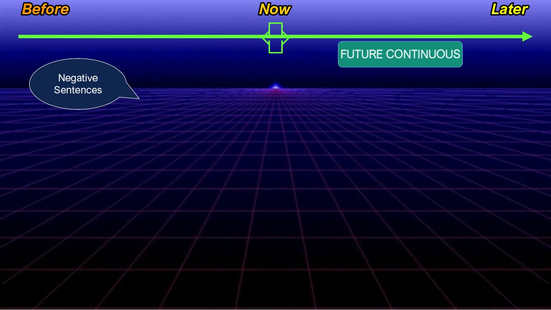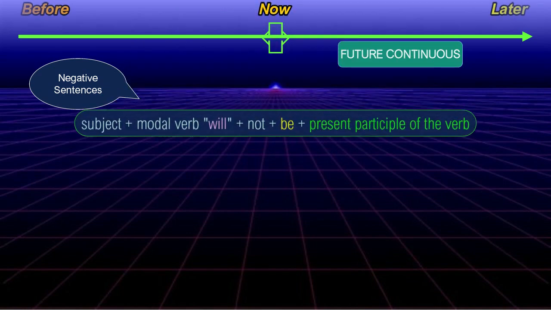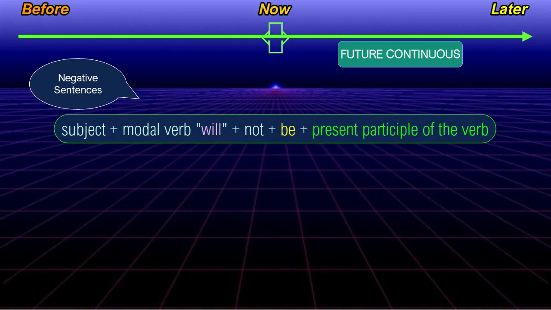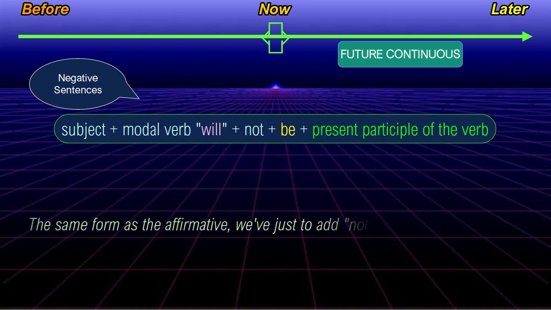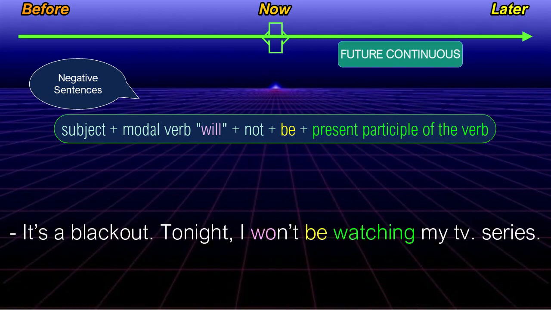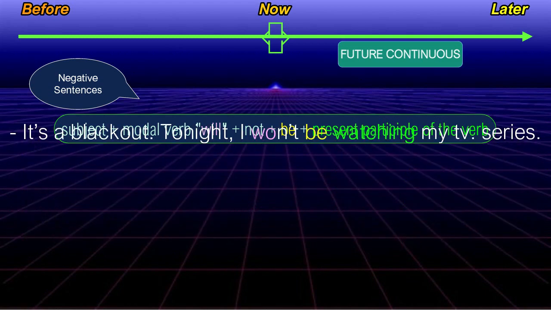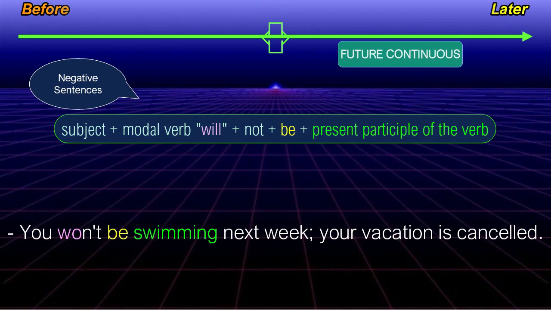The structure of the future continuous in negative form is subject plus modal verb will plus not plus be plus present participle of the verb. The same form as the affirmative. We have just to add not between will and be. It's a blackout. Tonight, I won't be watching my TV series. You won't be swimming next week.